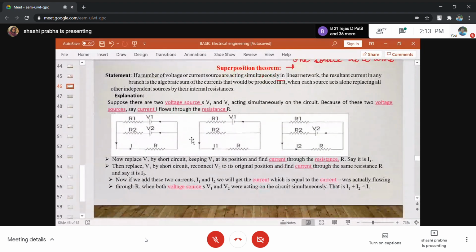So see the explanation. Look at the first diagram. This is a diagram which consists of two sources, V1 and V2. There are two voltage sources, V1 and V2. They are acting simultaneously in the circuit. So if you want to find current I, can you do this by Kirchhoff's voltage law? Yes, you can take two loops. You can take this as one loop, this as a second loop, and apply the loop equation, and you can find the currents. If you want to apply KVL, you can apply KVL also. So can you apply KVL here?